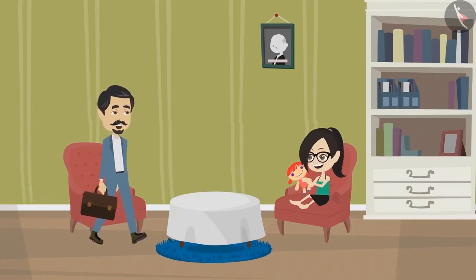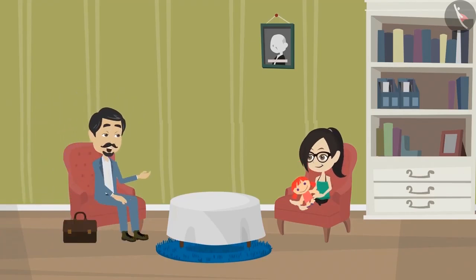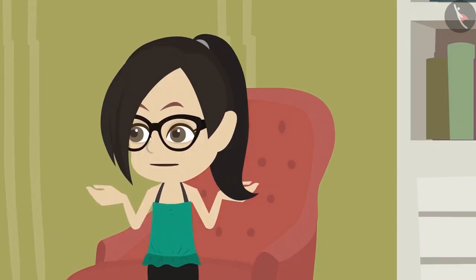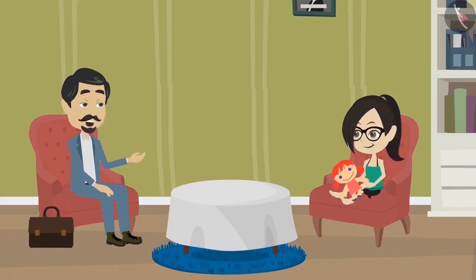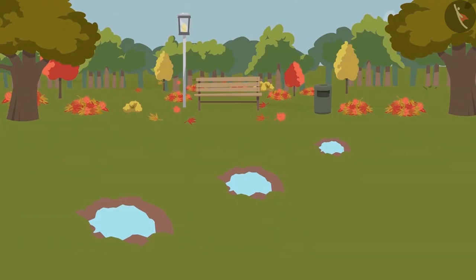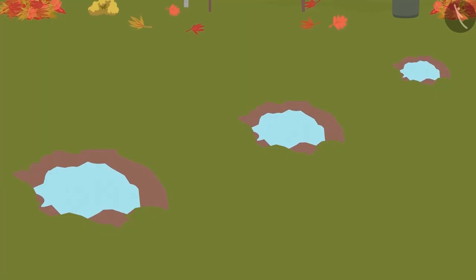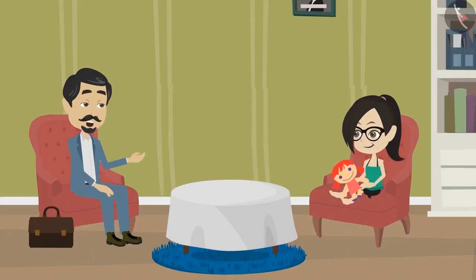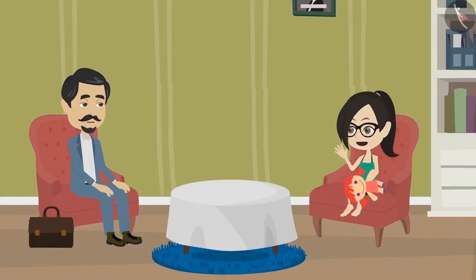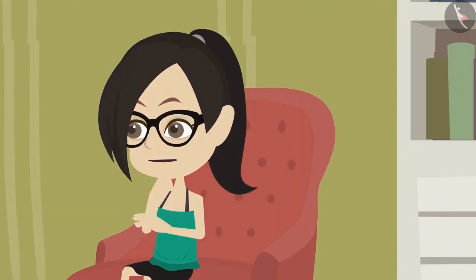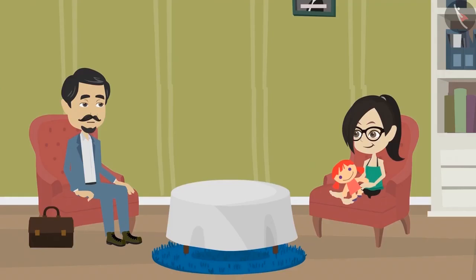Vandana, don't go to the park to play during the rainy season. Play here at home. Why, Papa? I went for a walk in the park this morning and noticed that the constant downpour has formed deep pits in the park, and you may hurt yourself while playing. Okay, Papa. But how deep are the pits?